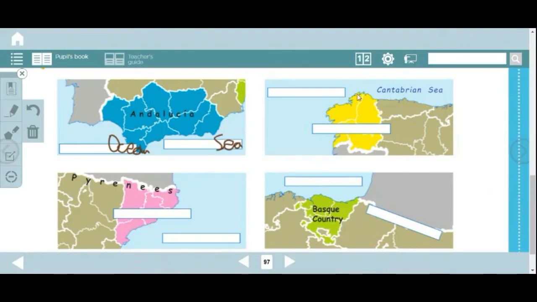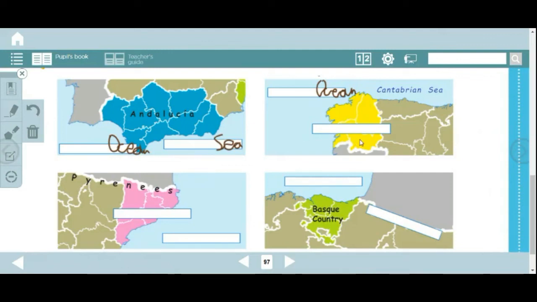Next one, in this one, you have to write the name of the sea or ocean that we can find here. Here is the Cantabrian Sea, and here to the west we can find an ocean. You have to write the ocean. And what is the name of this autonomous community? Look for it in the map and then write the name.